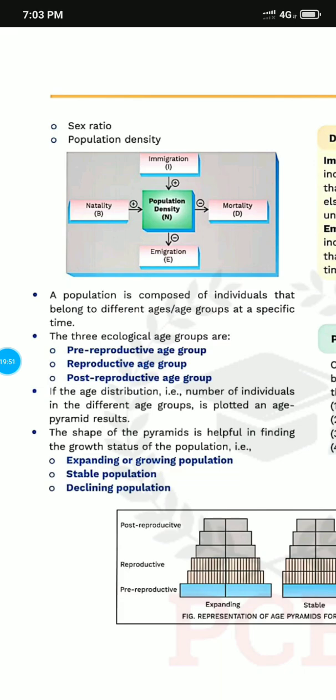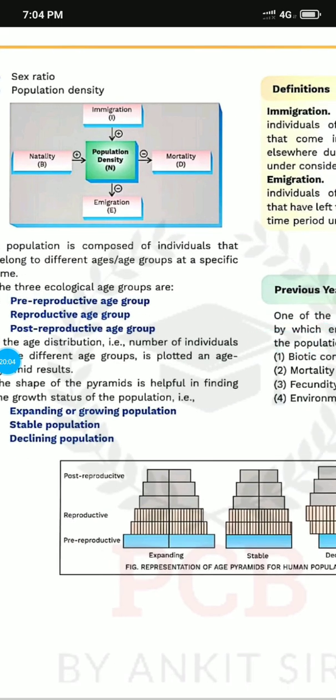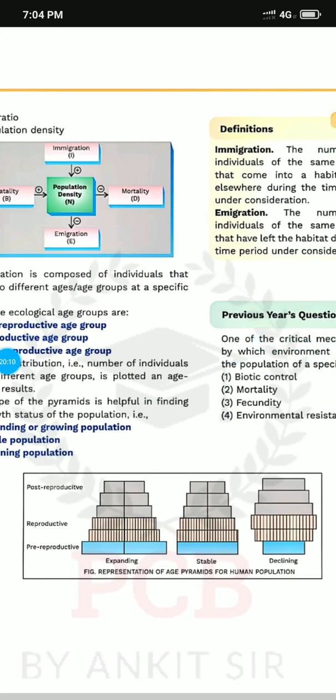So if the age distribution, that is the number of individuals in the different age groups, is plotted on a pyramid, three types of pyramid will form. One is expanding, another is stable, and the third one is declining. So somehow the question will arise in the competitive exams.